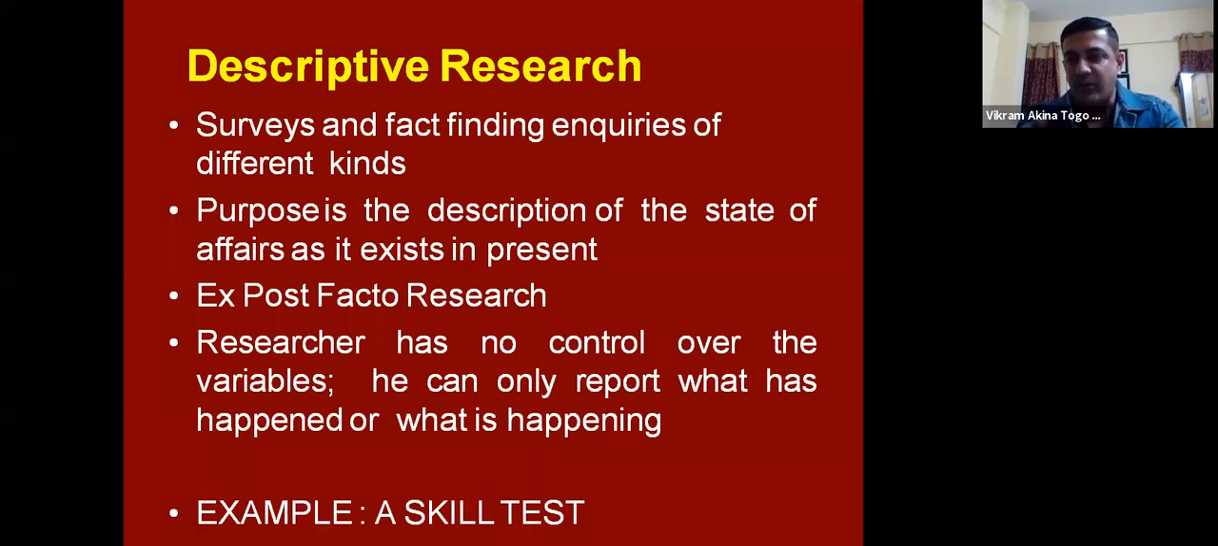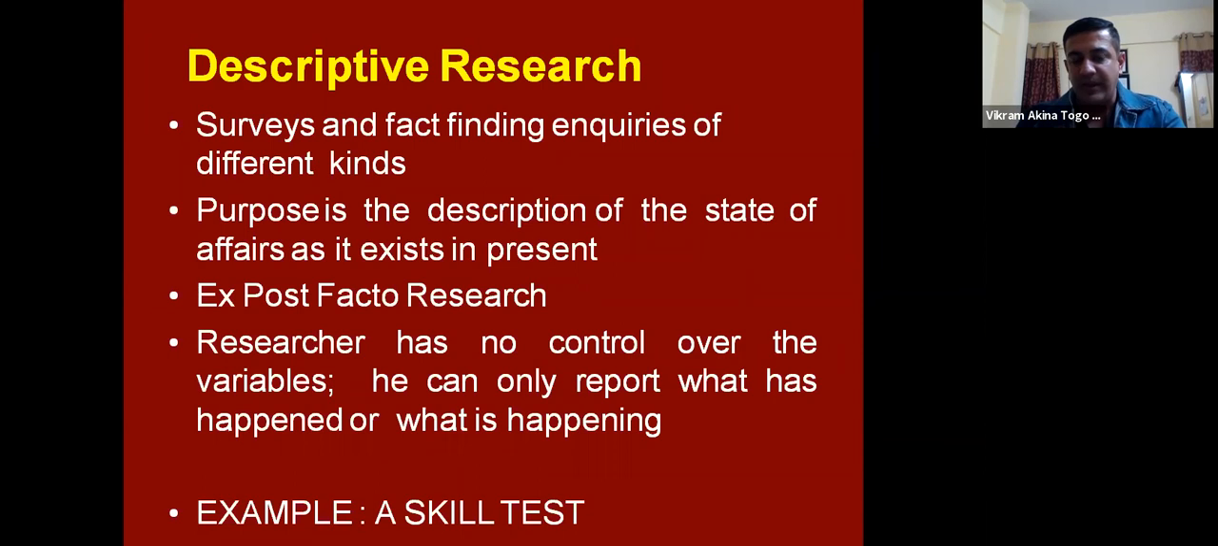and we are trying to find a correlation of them because we already know the end result. That is how it becomes your ex post facto research. So we are describing a new analysis and a process. In this, the researcher has got no control over the variables. He can report what has happened or what is happening. There can be multiple variables which are involved.